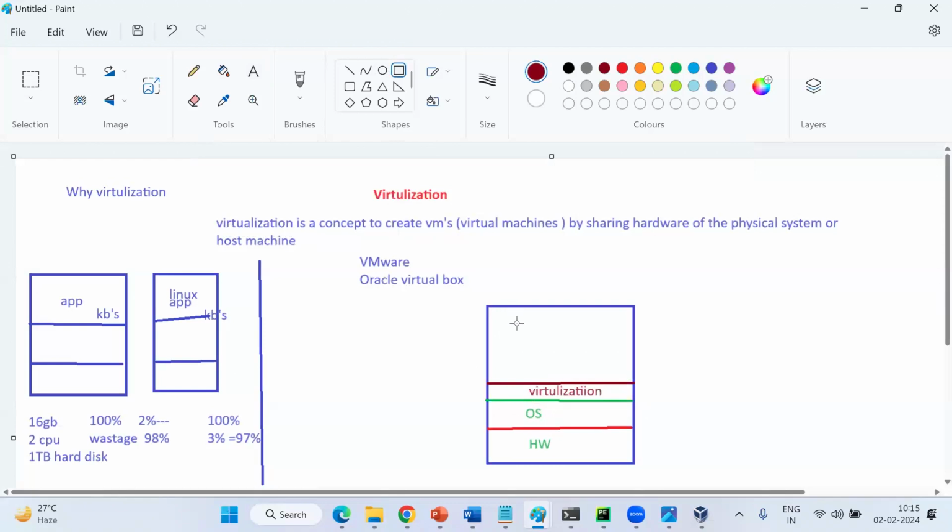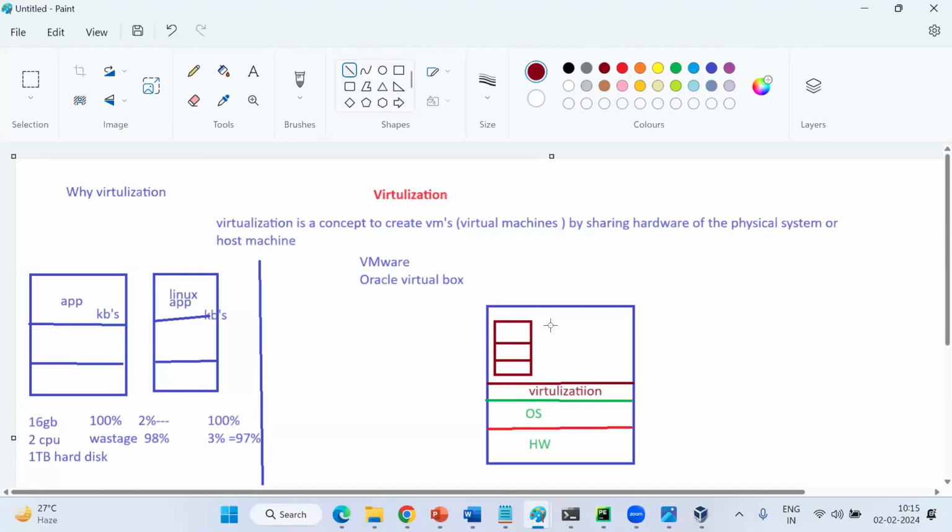Virtual machine, again a server. How many components are there in a server? Three components, right? What are those? Hardware, operating system, application, right?